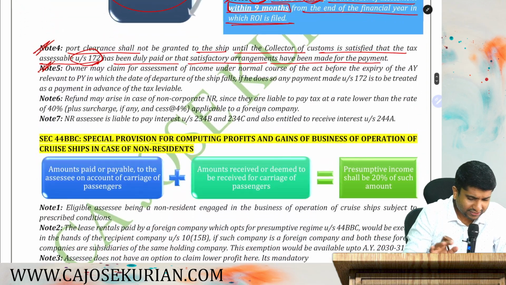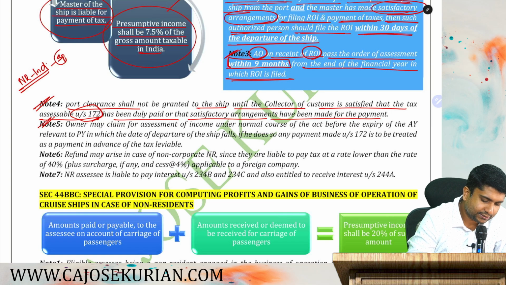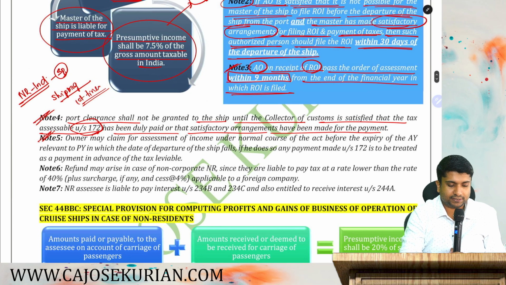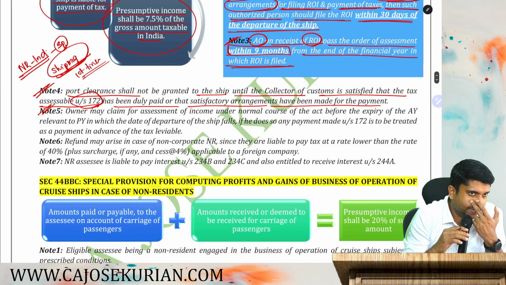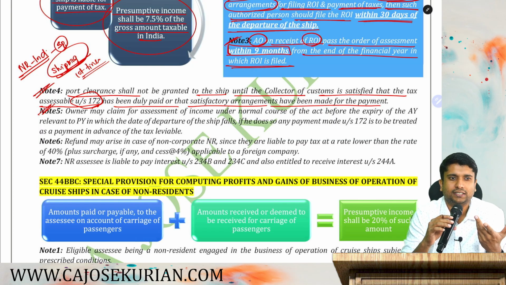Next thing. Imagine, say, I am a non-resident individual. I am a sole proprietor running the business of shipping. This is the first time that I visited India, say this year. Are you all here? Say this is my first year of visiting India. So I will definitely say to the assessing officer that, sir, please don't assess me under 172, because if you assess me under 172, my rate of tax will be at 35%.